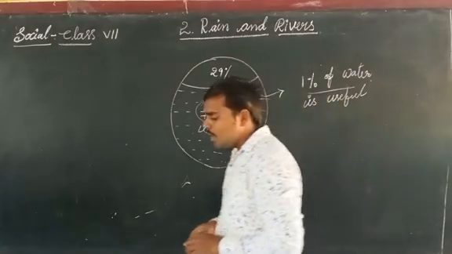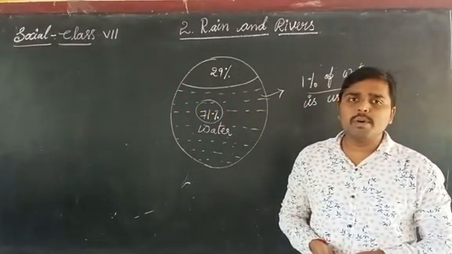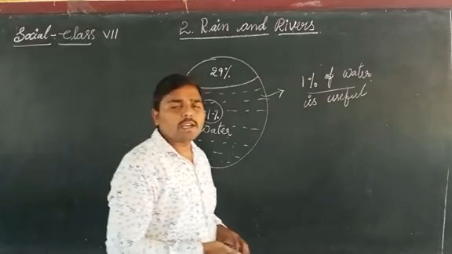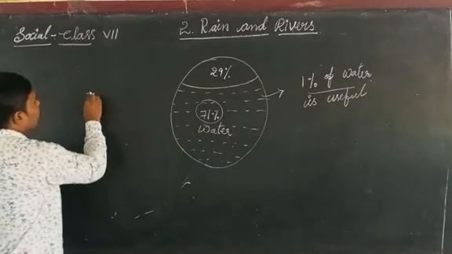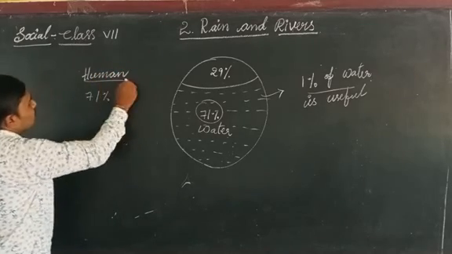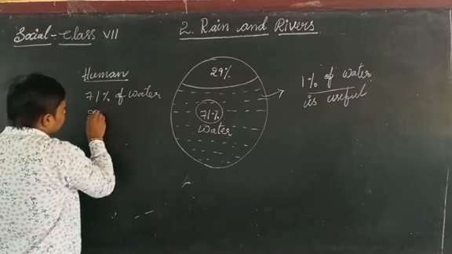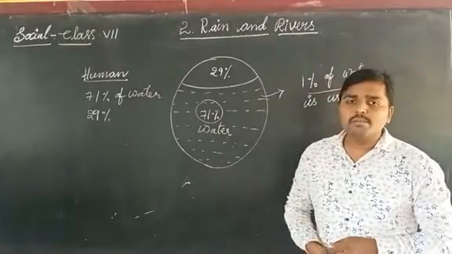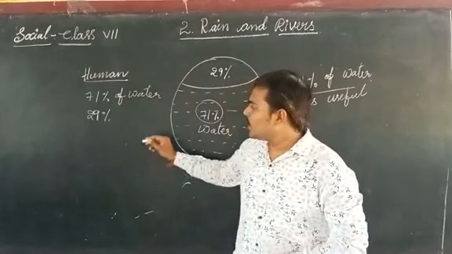Now, if you see the bodies of living organisms, the human body is almost 71% water content, and the remaining 29% of our body is bones, skin, hair and nails.